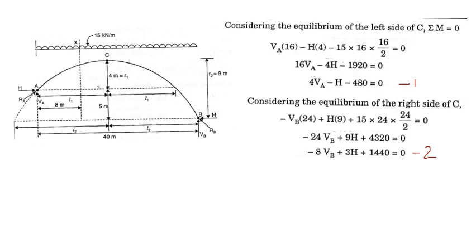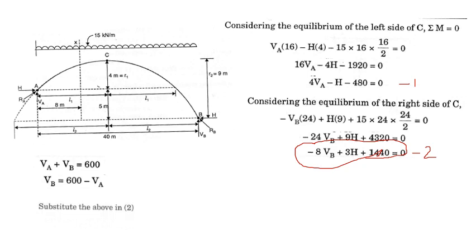Okay, now apply the conditions. Sigma V is equal to 0. How many vertical forces are there? VA, VB and the vertical component of the UDL, that is 15 into total span, which is 40. VA plus VB is 15 into 40, which is equal to 600. See here we are considering the total span given, 40 meter, neither L1 nor L2. So VB is equal to 600 minus VA. Substitute VB as 600 minus VA in this equation 2.